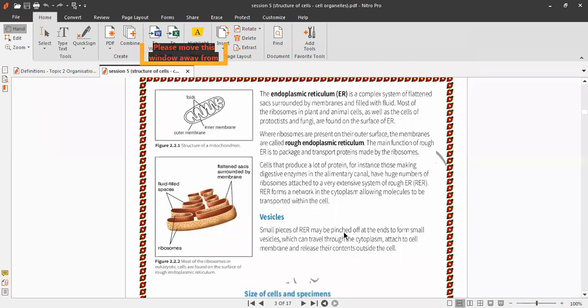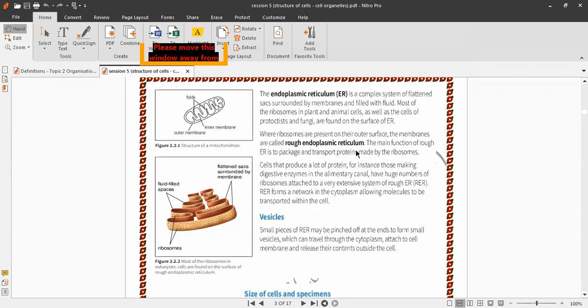Also, endoplasmic reticulum has another type called smooth endoplasmic reticulum that doesn't have ribosomes. The function of smooth endoplasmic reticulum is building lipids and also detoxification.